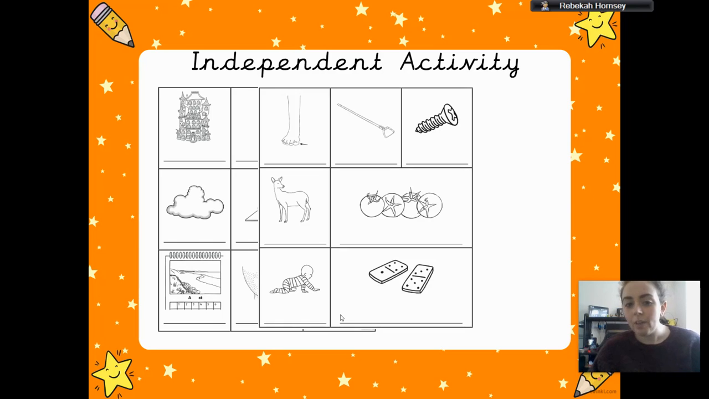Now, some of these don't have the O or the O sound in them, so they're trying to trick you. So when you find one that does have that sound in, the O or the O, you can colour that picture in. If it doesn't have that sound in, you can still write the word, like here we've got screw. Screw doesn't have O or O in it, but I'll still write oo, but I just won't colour it in.